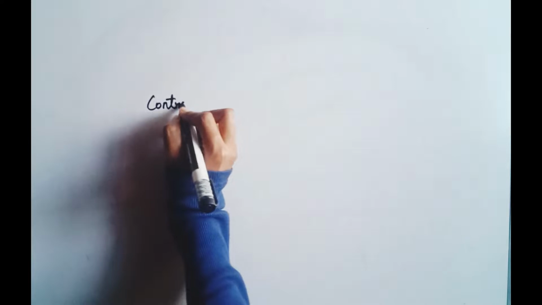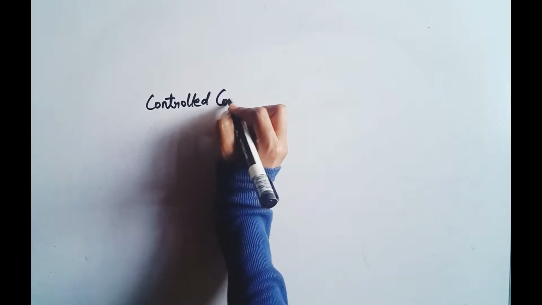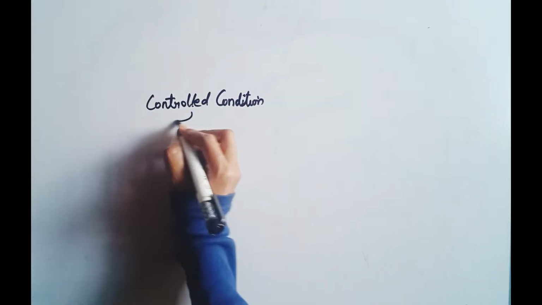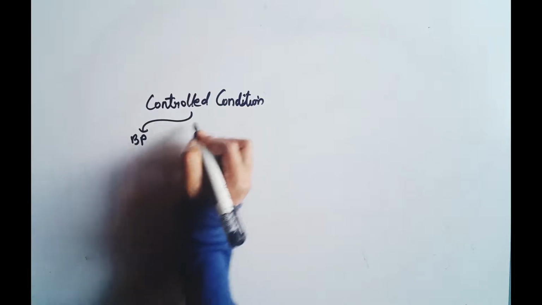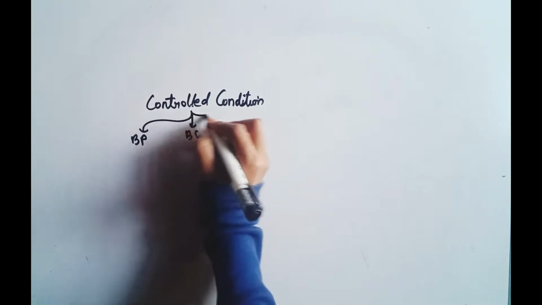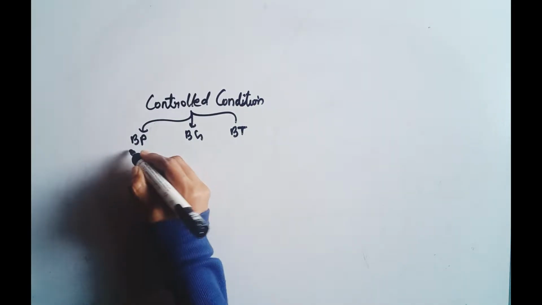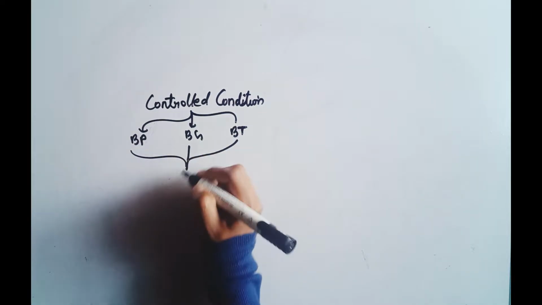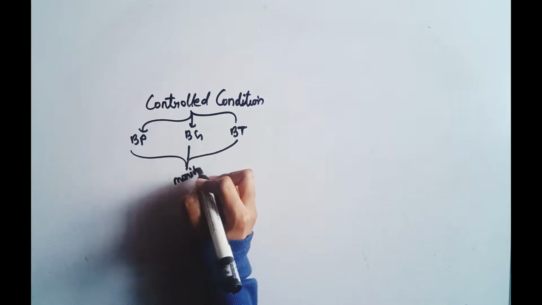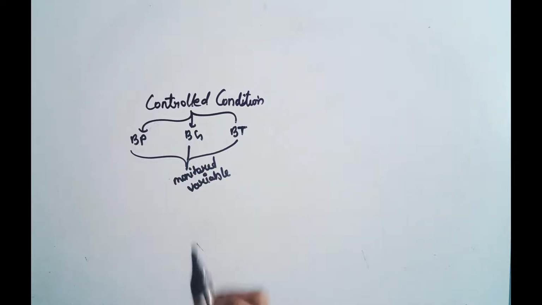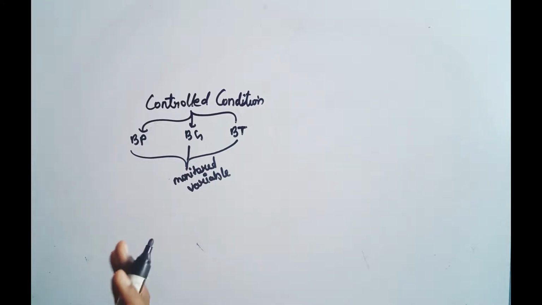To begin with, the control conditions. In our body there are three control conditions: first is blood pressure, second blood glucose, and third body temperature. These three are always monitored in our bodies, so they are known as the monitored variables.